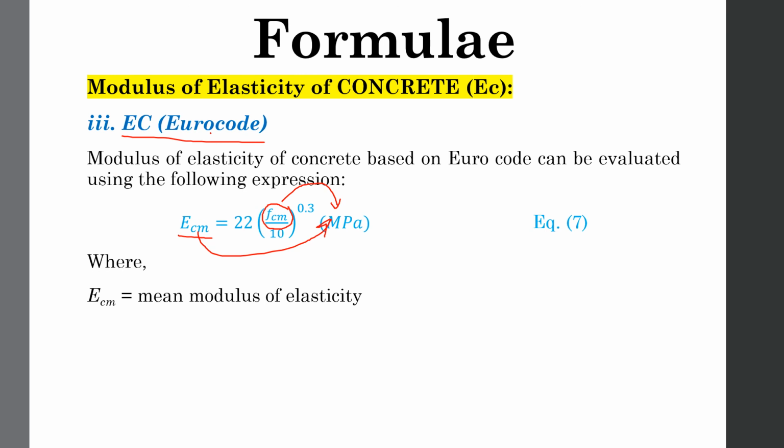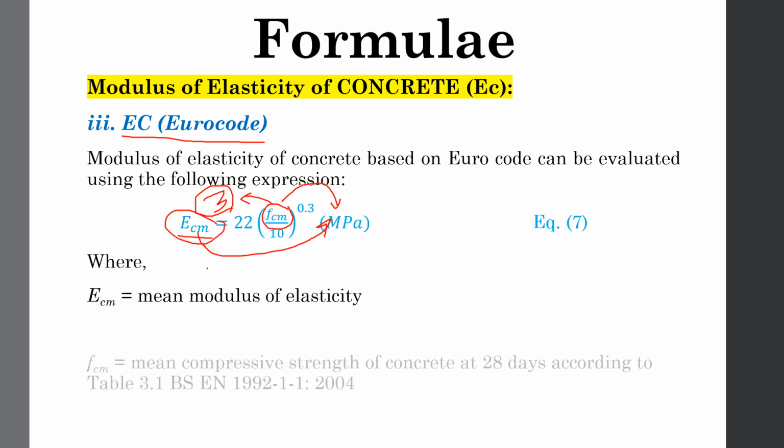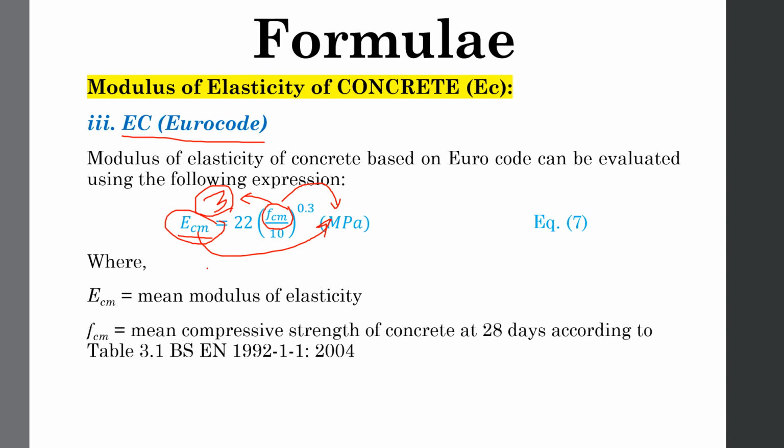This will be mean. Mean means that you will try to determine FCM by testing at least three samples. You will determine FC prime by testing at least three samples in the lab. Then you will put that average value, that mean value, to calculate the value of ECM, where FCM is the mean compressive strength of concrete at 28 days. That 28 days strength is determined according to the standard, this one, that is 12390-1 from 2004.